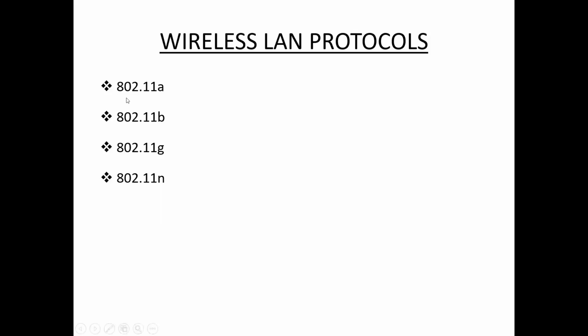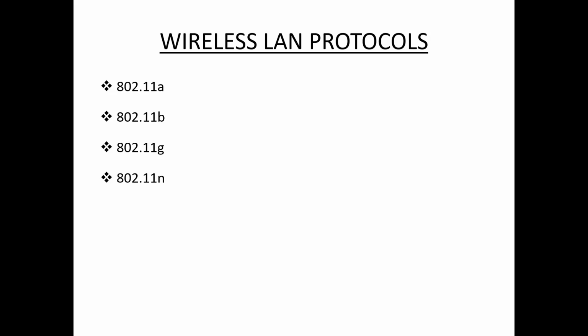Different types of wireless LAN protocols are 802.11a, 802.11b, 802.11g, 802.11n. So these are the different wireless LAN protocols. This 802.11 or Wi-Fi has a number of variations. First one, 802.11a protocol. This protocol supports very high transmission speeds of 54 Mbps.